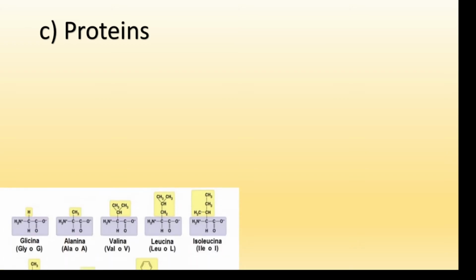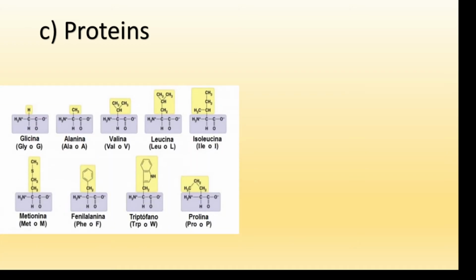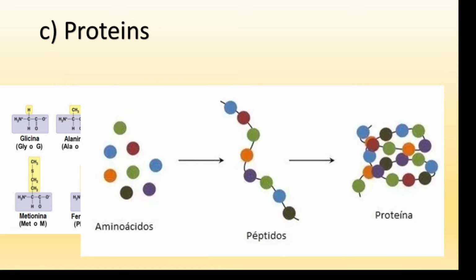Okay, proteins. Proteins are the third class of biomolecules. Those are made of very small pieces called amino acids, right? We are going to have 20 amino acids. In this case, I am showing you only some of them. However, when you mix these amino acids together, you can form peptides, right, by the union of several amino acids. And when you have a lot of peptides, you can form proteins, right?